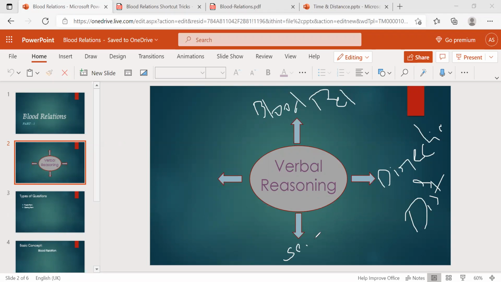Seating arrangement. Just wait. People are still joining. Seating arrangement.